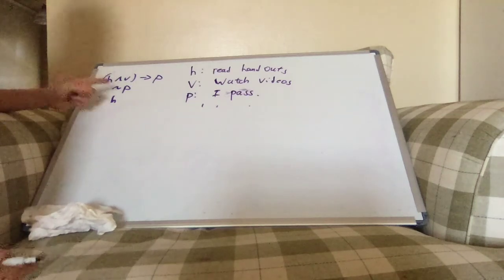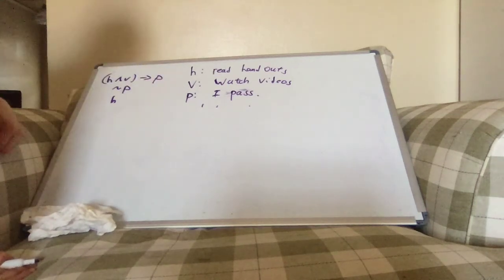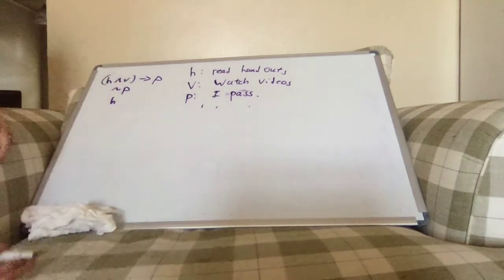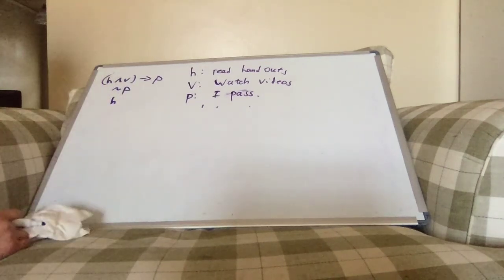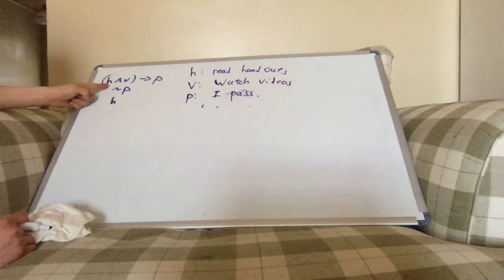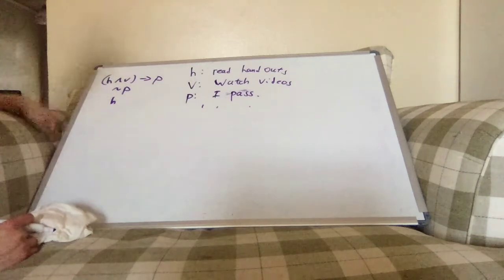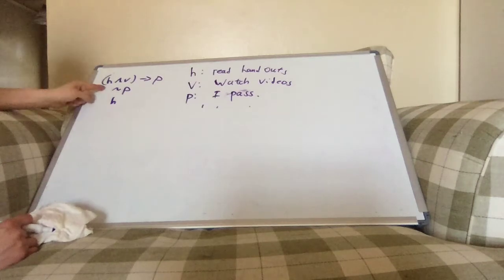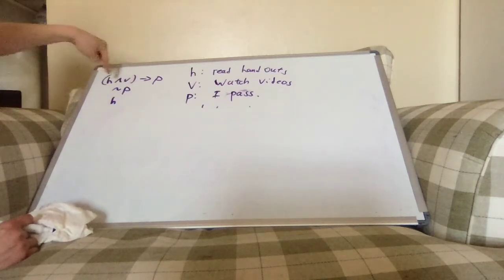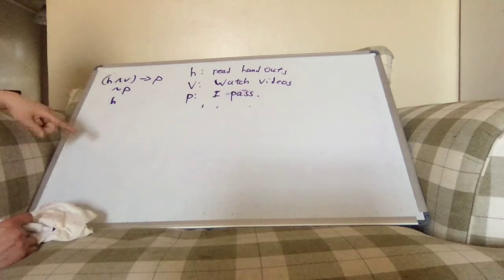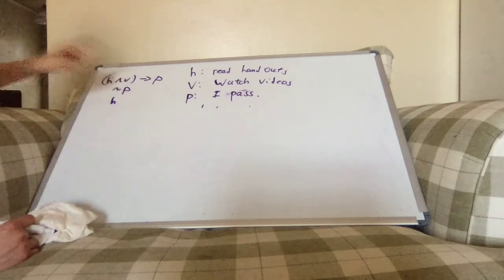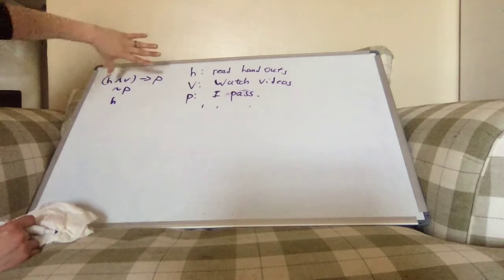So I'm trying to see if not V happens, if I didn't watch the videos. So I need to start breaking down some sort of statement about H. Now H lives inside of this nested thing, which lives inside of that thing. And so it's hard to get at H directly. Like V lives inside of this, lives inside of that.